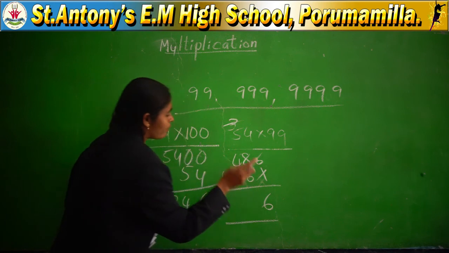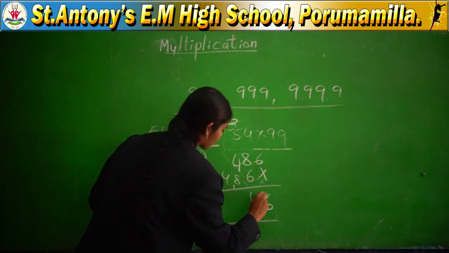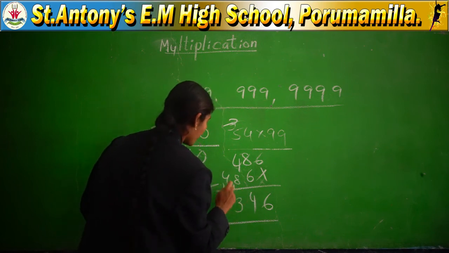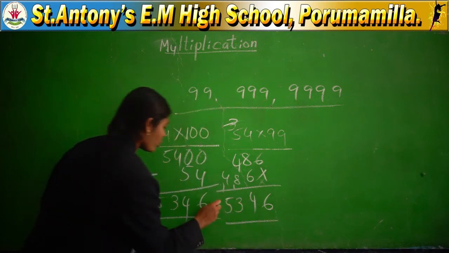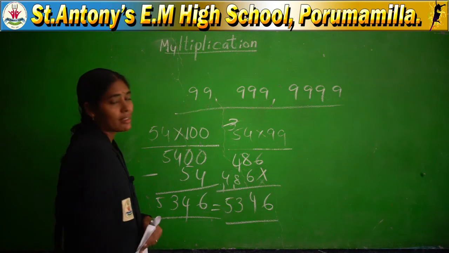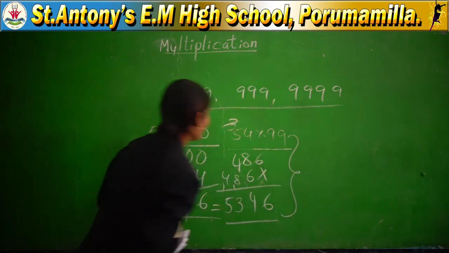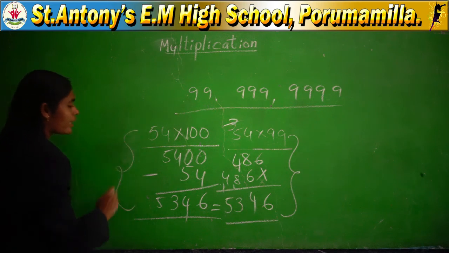6, 8 plus 6 is 14. 8, 9, 13, 4 plus 1 is 5. Same answer, both answers are same, na? Both answers are same. This method is somewhat difficult. This is the short method and the easiest method.